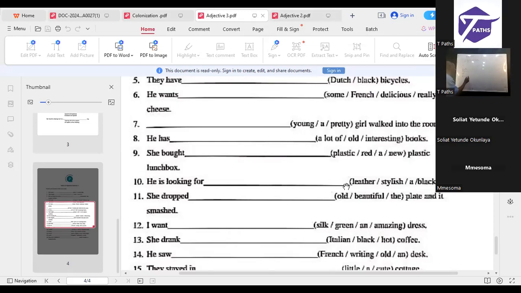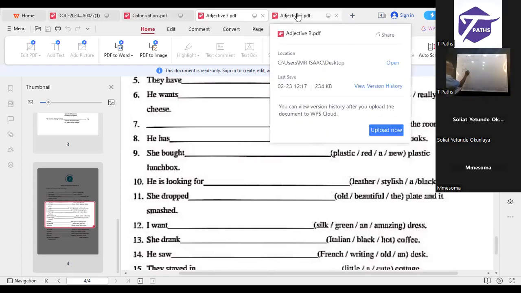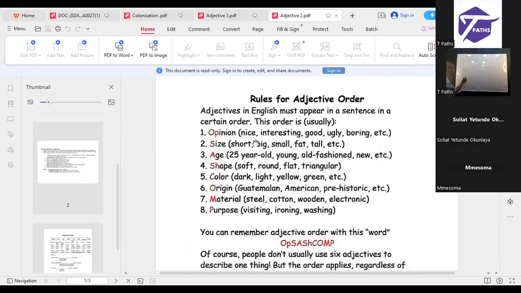Now remember, leather is under material. So A, determiner. Stylish is a subjective adjective, that is opinion. Black is color. Leather. So he bought a stylish black leather bag. Have you seen it?